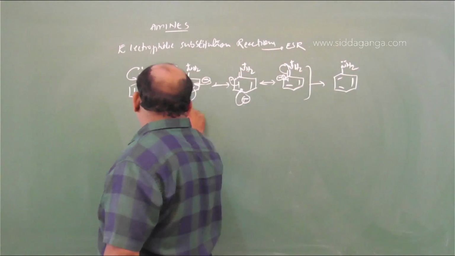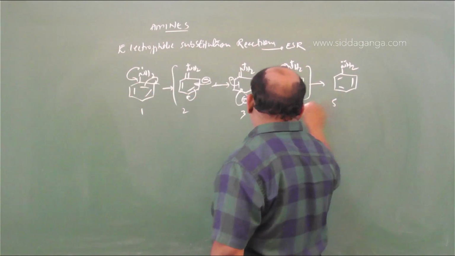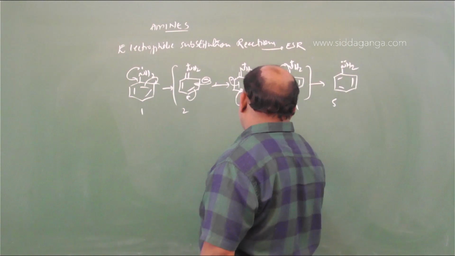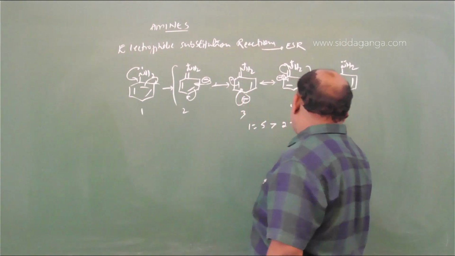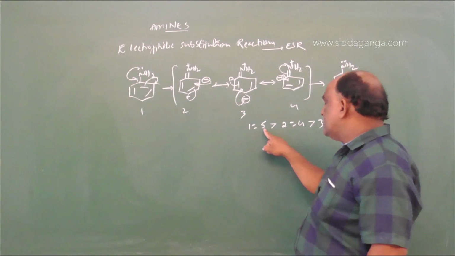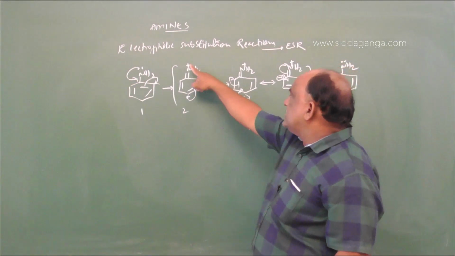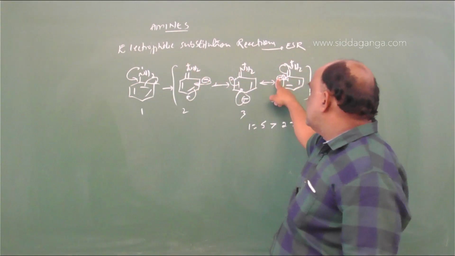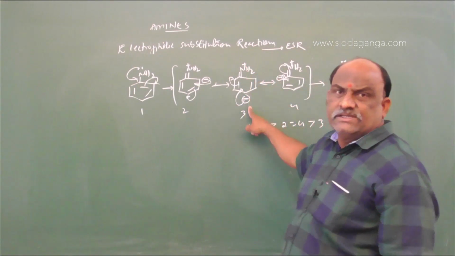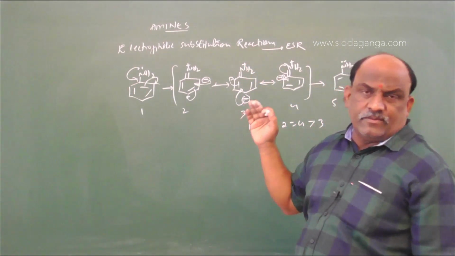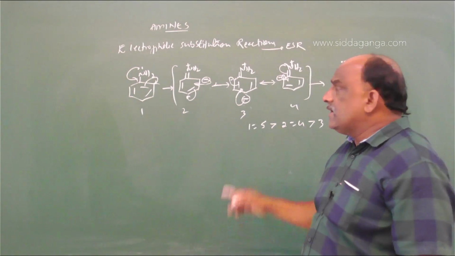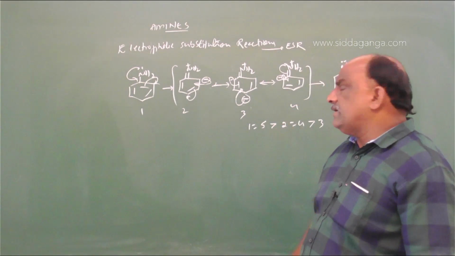So here 1, 2, 3, 4, 5. What is the order? 1 equals 5, greater than 2 equals 4, greater than 3. 1 and 5 have no charge, 2 and 4 have plus-minus charge separation closer, and 3 has the plus-minus charge separation at an appreciable distance.